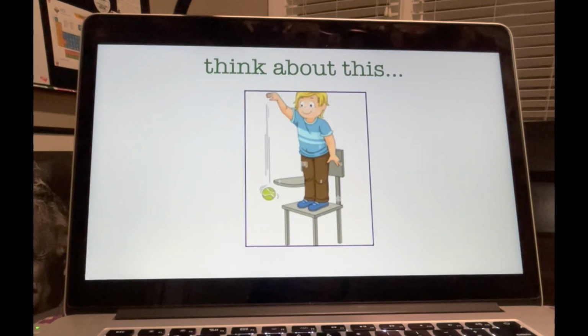Think about this. We don't often realize that when we drop a ball, Newton's law of universal gravitation states that the Earth exerts a force of attraction on the ball, and the ball exerts an equal force on Earth. What? That may be hard to grasp. Okay, so we know that the Earth attracts the ball because we see the ball fall when we drop it. But the ball exerts an equal and opposite reactive force on Earth. Newton's third law, remember we just learned it? So the Earth rises towards the ball.